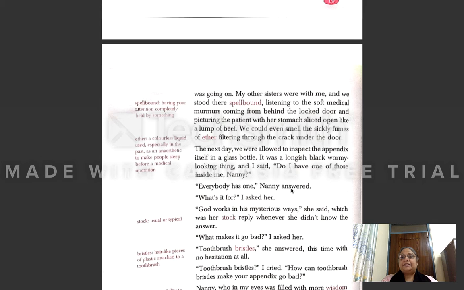So this appendix is present in everybody's stomach. "What's it for?" I asked her. "God works in his mysterious ways," she said, which was her stock reply whenever she didn't know the answer.